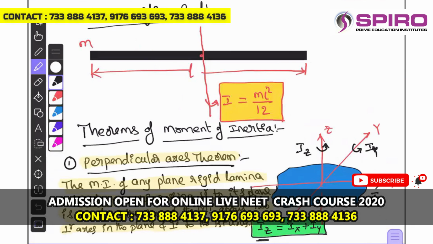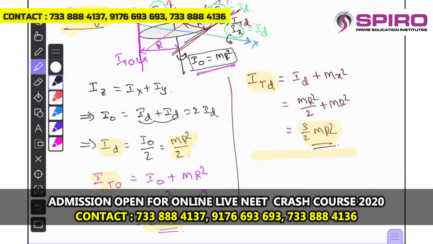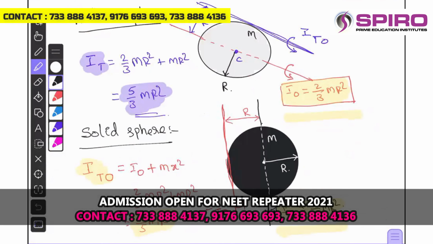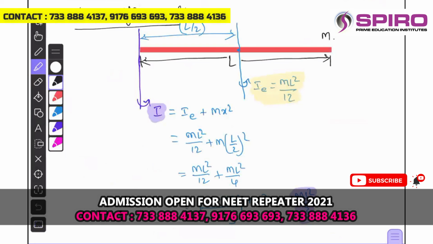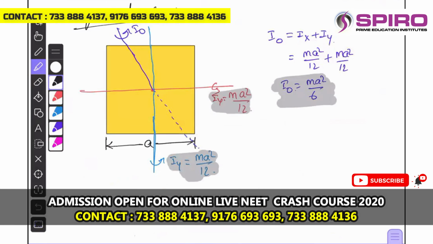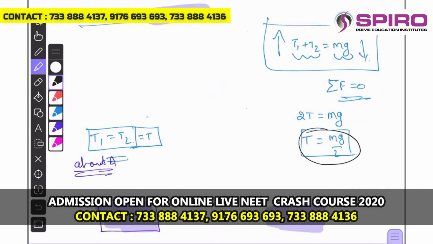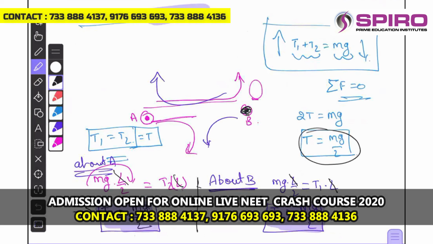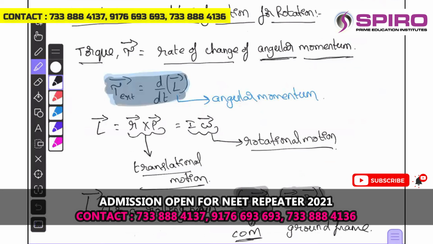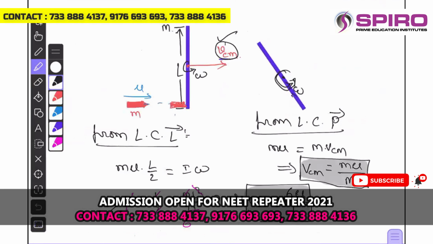The perpendicular axis theorem and parallel axis theorem, their statements and applications about different axes, for the ring, disc, hollow sphere, solid sphere, thin uniform rod, hollow cylinder, thin rectangular lamina and square lamina. Then torque and equilibrium of bodies, torque in various forms, rotational equilibrium about different axes, Newton's second law of motion, angular momentum and its conservation in the absence of external torques, with applications.